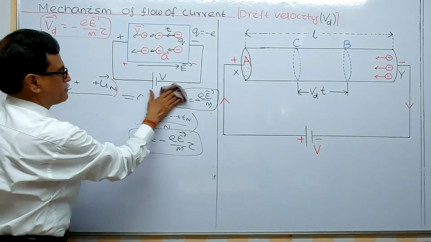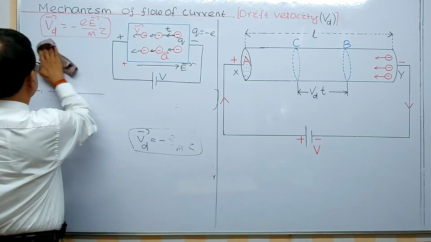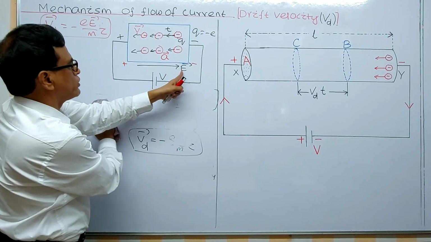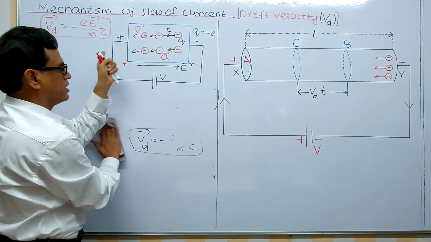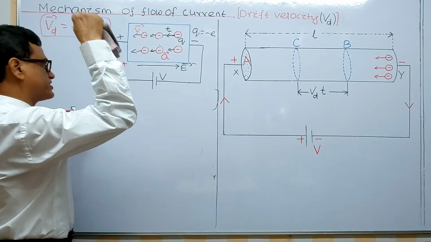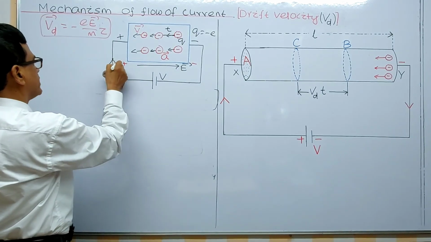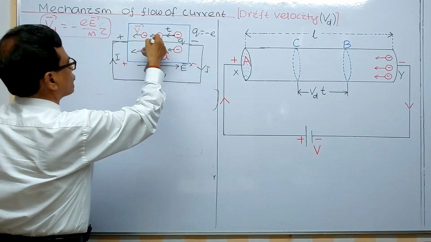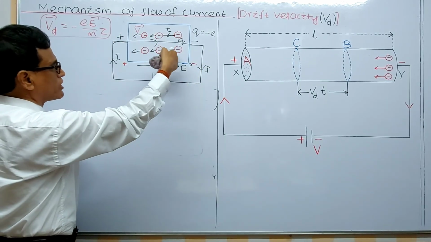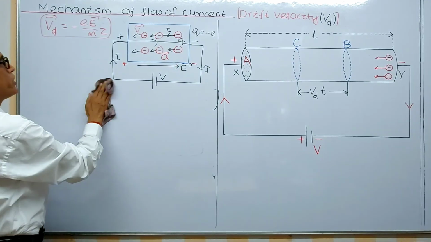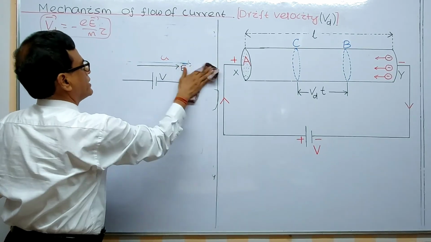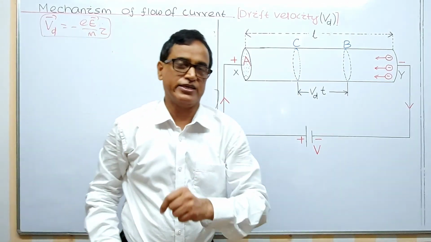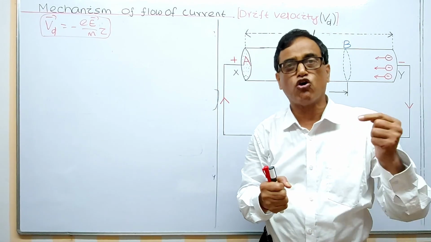Okay, this formula. The conclusion is that each electron drifts in a direction opposite to the electric field, because an electron moves from minus to plus, opposite to the electric field. And due to this drifting, current is developed in the circuit. We give the conventional current direction from plus to minus. This is a conductor. I am plotting it like this so that we think that due to drifting, current is developed in the circuit. That's why our main aim here is to find a relation between current and drift velocity.